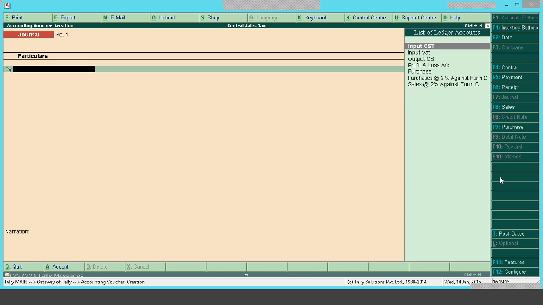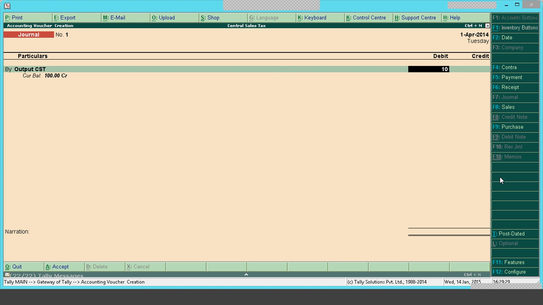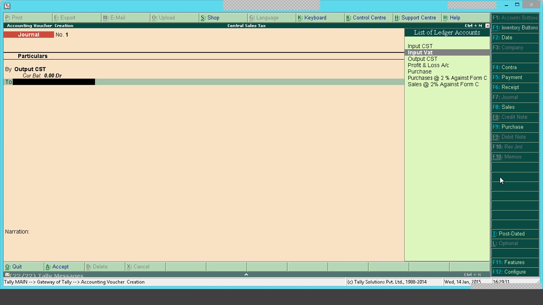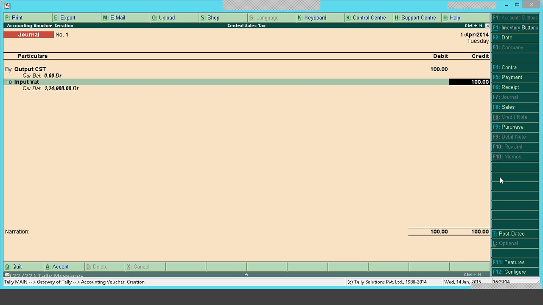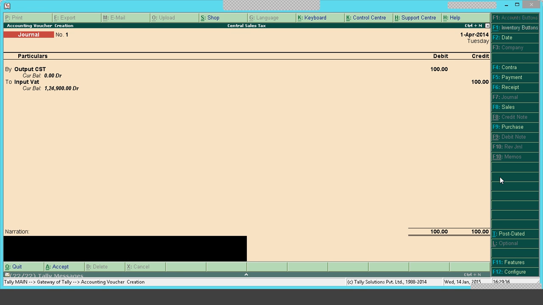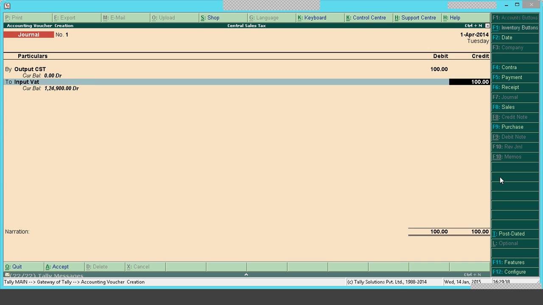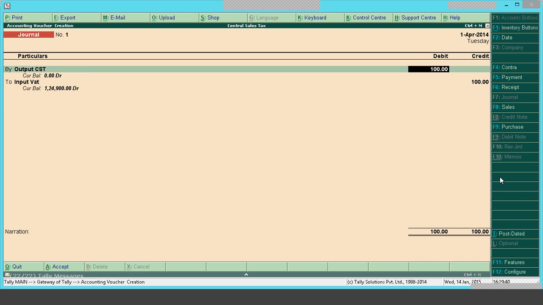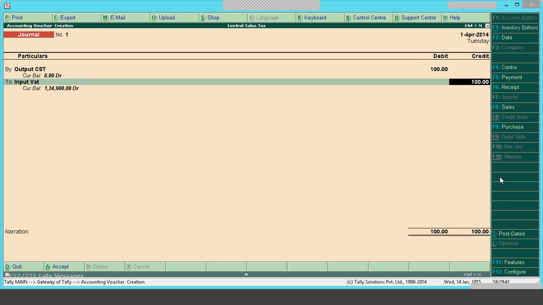Journal, debit, output CST, ₹100, and credit, input VAT of ₹100. Okay? So like this. If you have anything more, if CST, suppose, was of a higher amount, the balance amount could have been transferred to CST payable.